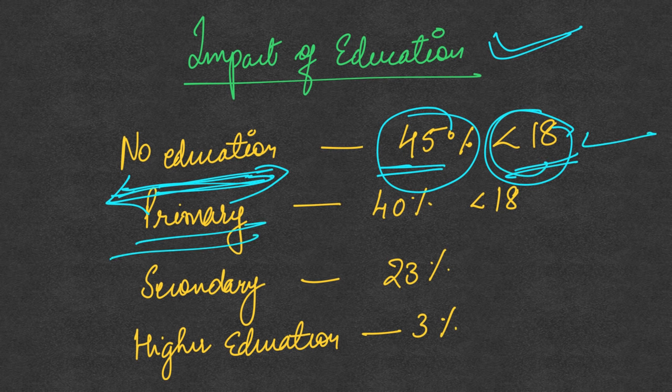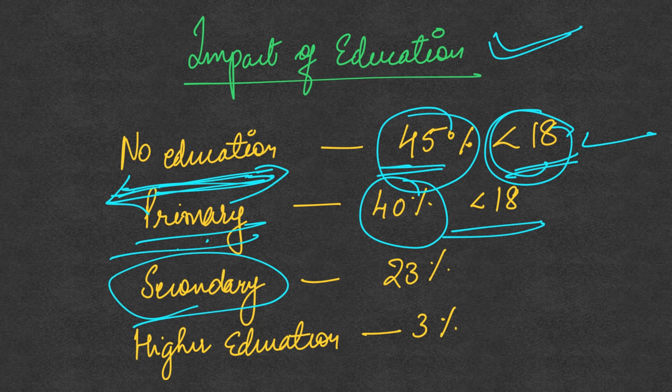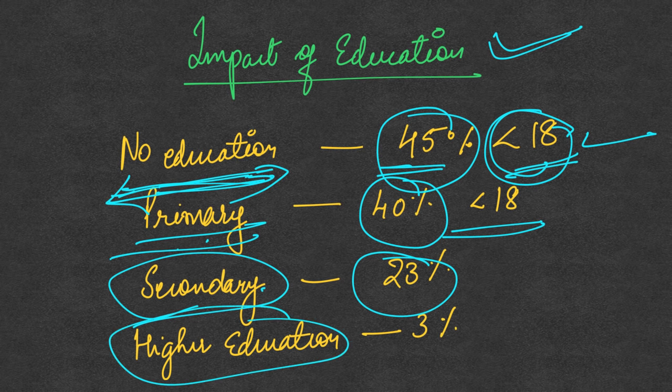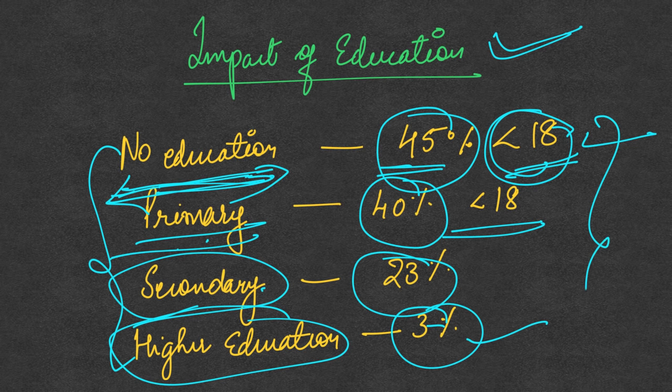For those who had attained primary education, 40% were married before 18. For those with secondary education, 23% were married before 18. And for those with higher education, just 3% were married before 18. So an increase in educational attainment sees a proportional decrease in early marriage.